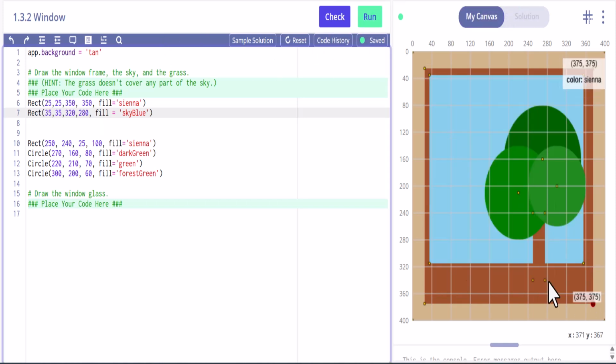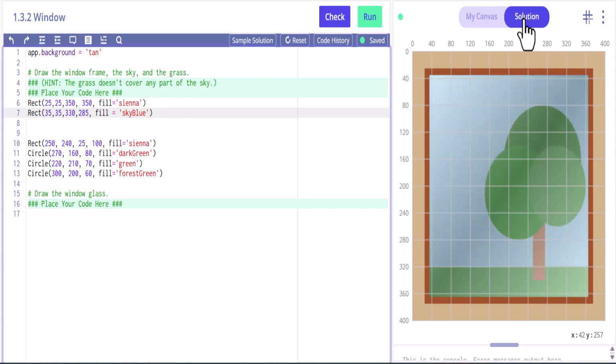So see, we didn't fill this in enough, so let's do 330, 285. Actually, that looks, so you can see here, yeah, we're just below that 320. Yep, so that'll be good.